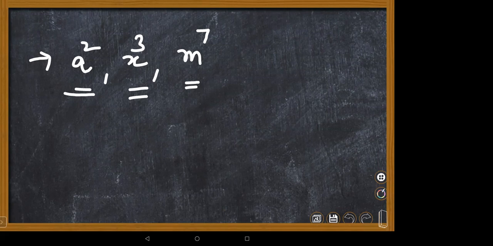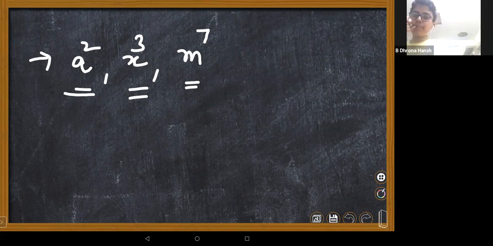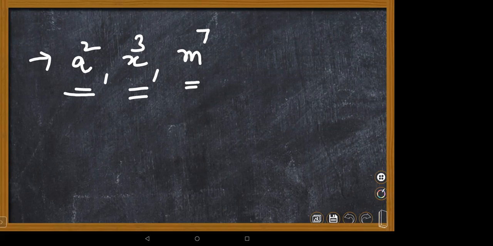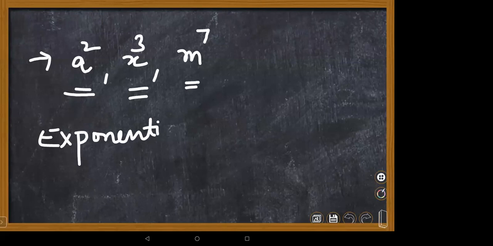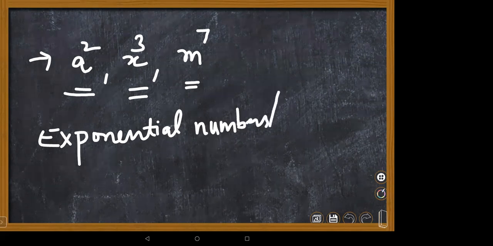Very good. Please write those points, children, because they are new words, so don't just make innocent faces. Exponential is math terminology. Exponential numbers are powered numbers.